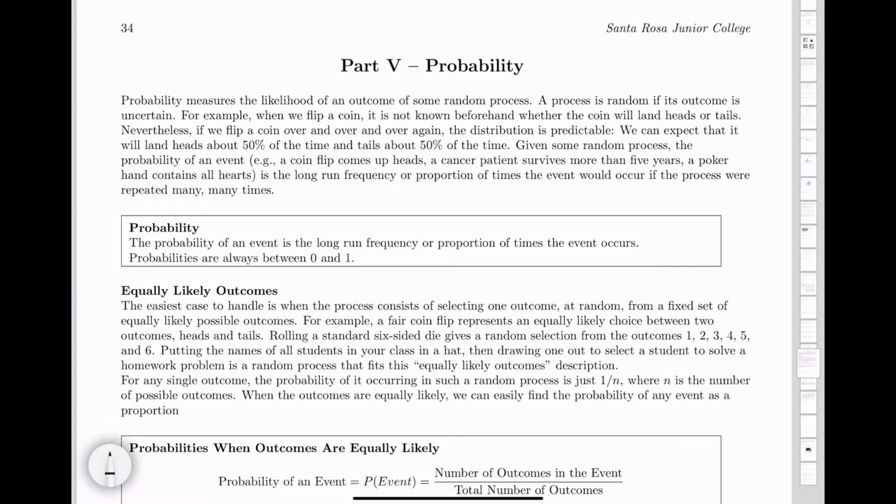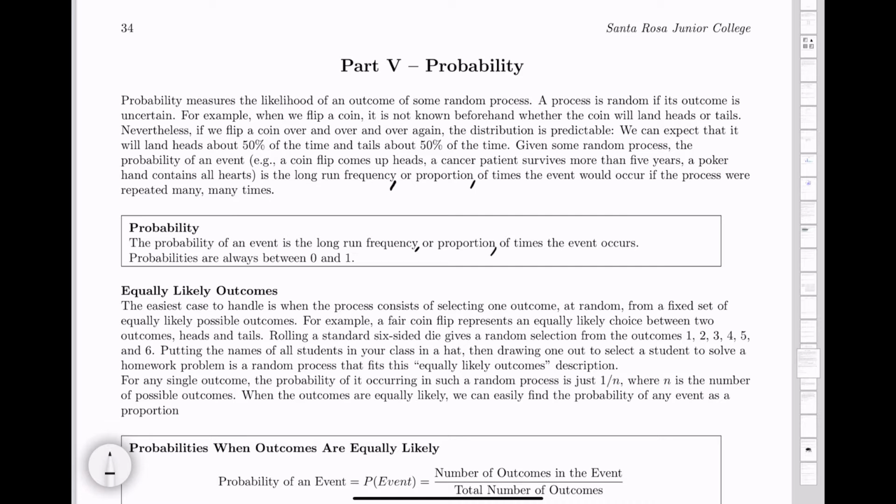All right, so given some random process, the probability of an event, for example, a coin flip comes up heads, the probability of a cancer patient surviving for more than 5 years, or the probability that a poker hand contains all hearts. All these things we could call events. The probability of those events is the long run frequency or proportion of times this event would occur if the process were repeated many, many times. All right, so this is what we mean by probability here. And so the probability of an event is the long run frequency or proportion of times an event occurs.